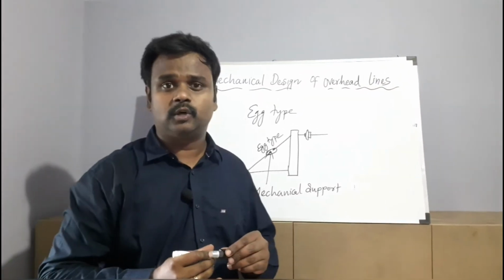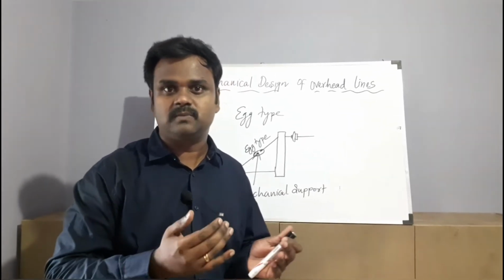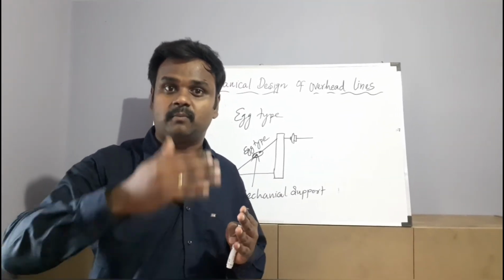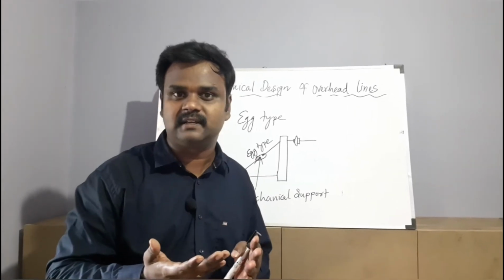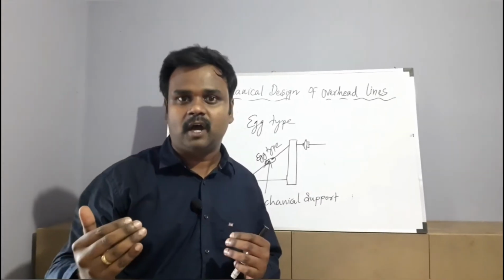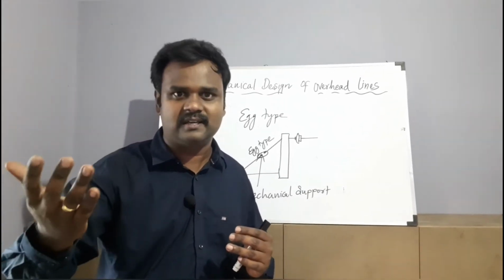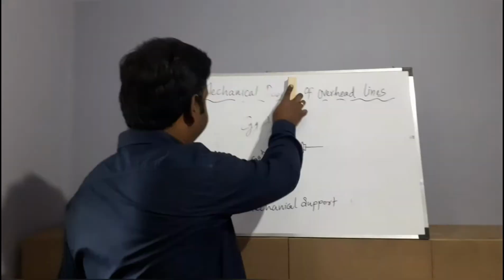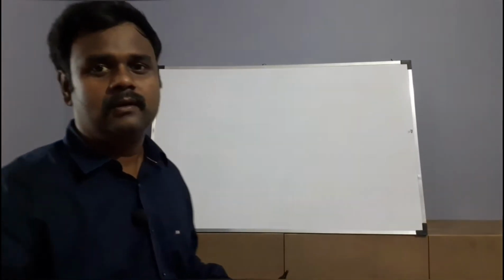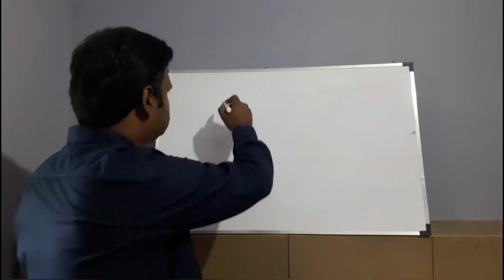Next we will move on to the topic called potential distribution across the insulator discs. That is the most important, how the potential is distributed among the insulators. For example, if you are considering a string of insulators, how is the potential distributed among each disc or each insulator? Let us discuss it, right? Let us see potential distribution over suspension insulator string.